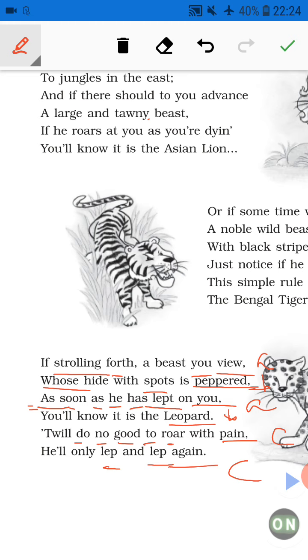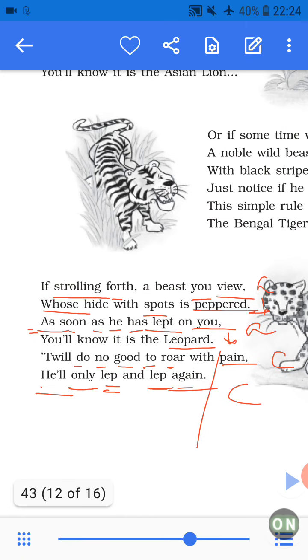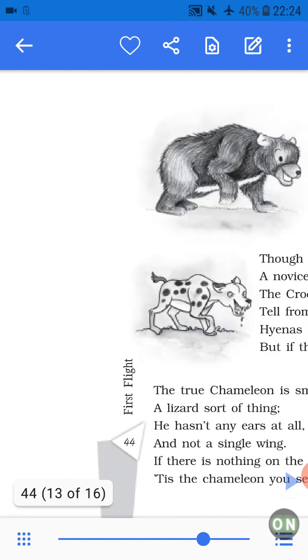Then in line 6, "he will only lap again", will only lap, the L sound is most prominent, so consonance is used here. So let's move on to the next stanza.